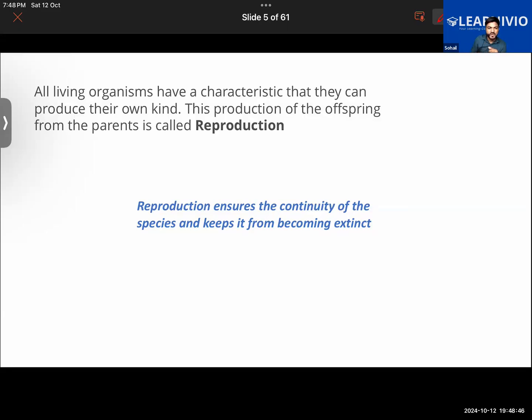It's the production of offspring from parents of the same kind. Like a dog will give birth to a dog, a cat will give birth to a cat. So the multiplication of the same organism, giving birth to an organism of the same kind, is called reproduction, and it ensures the continuity of the species and prevents it from becoming extinct.